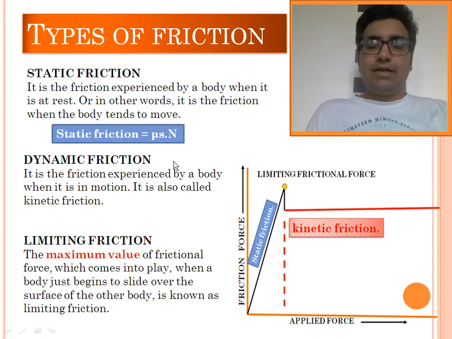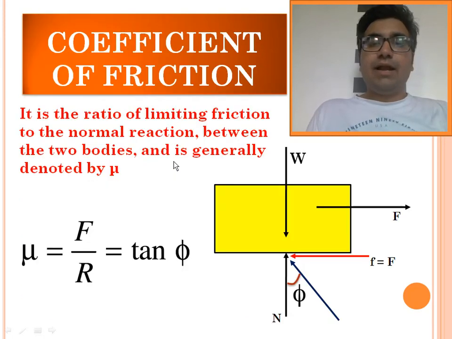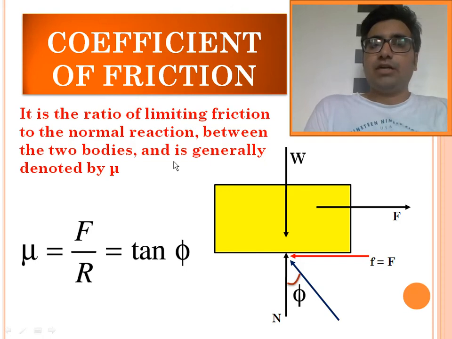So my dear friend, the static friction can be given by the value mu s into N, where mu s stands for the coefficient of static friction. The value of kinetic friction can be given by mu k into N, and mu k is the coefficient of kinetic friction. Is that okay? So my dear friend, let's understand what the coefficient of static friction and the coefficient of kinetic friction are.